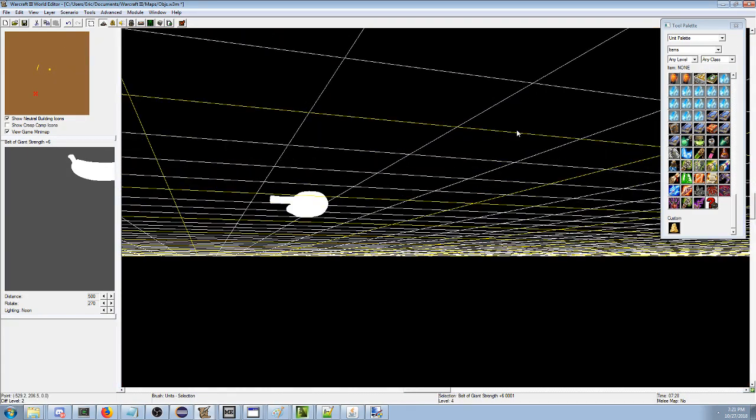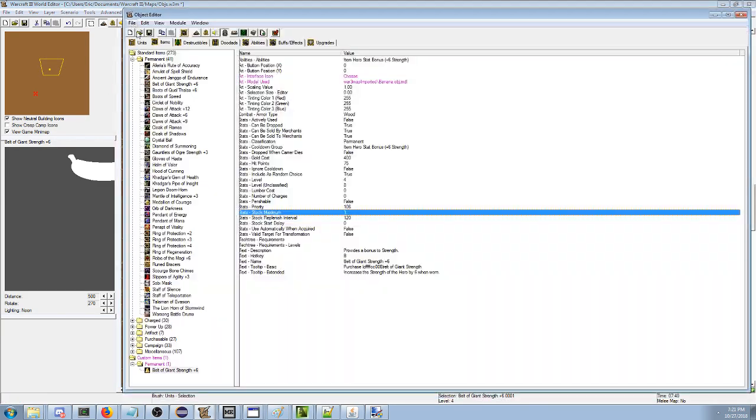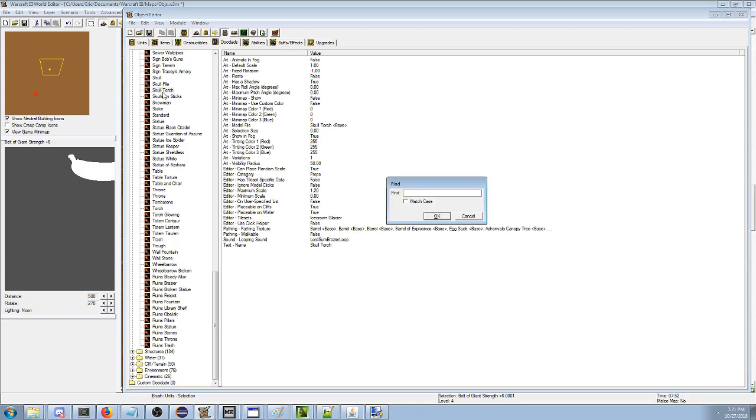There you go. Okay. Let's make some buildings. Building.